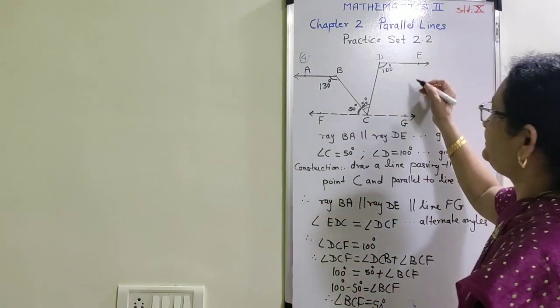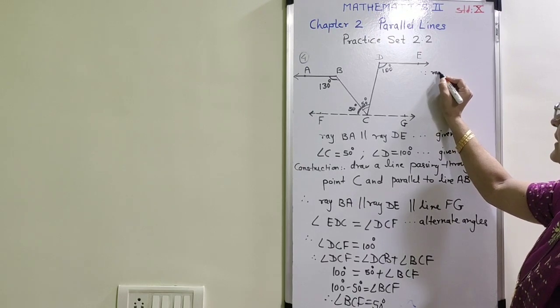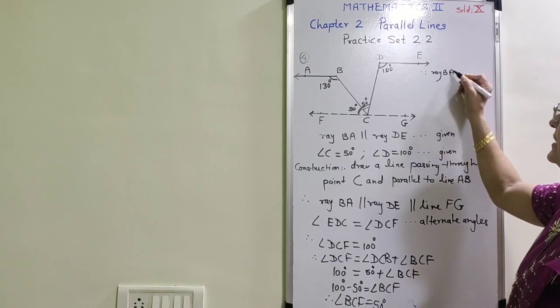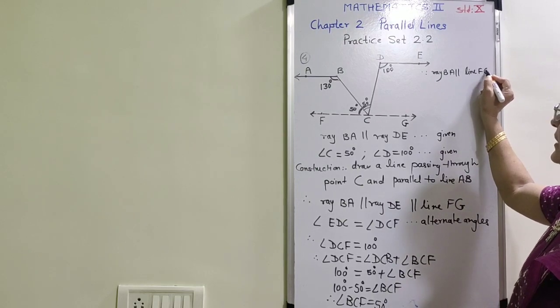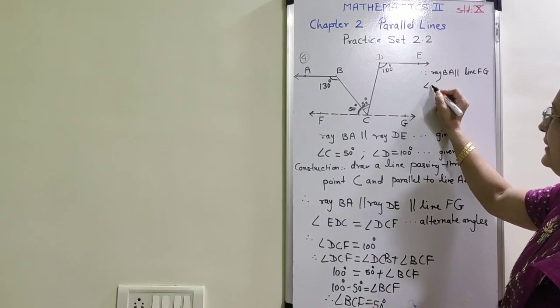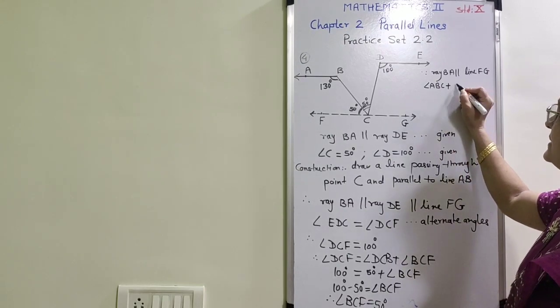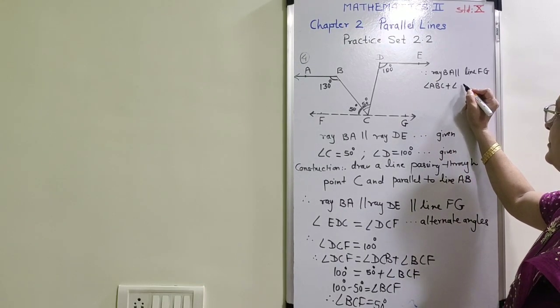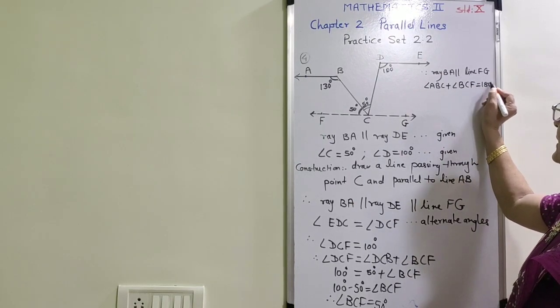Now the last step here. Now apply that since AB is parallel to line FG, therefore angle ABC plus angle BCF is equal to 180 degree.